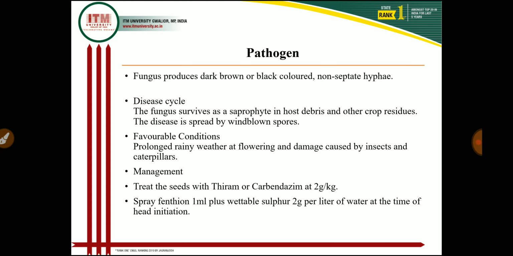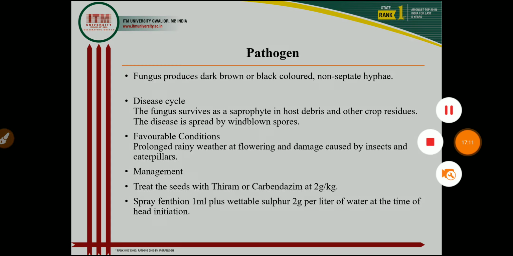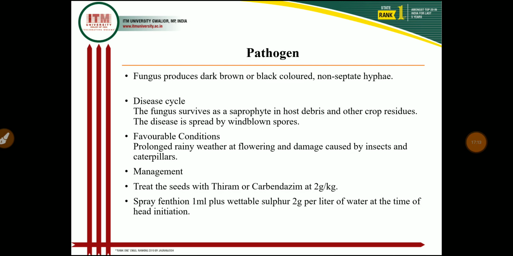Then in the management part, if we treat the seed with Thiram or carbendazim at the rate of 2 gram per kg, then we control the disease. Then we control the caterpillar that infects or feeds on the head. So by controlling these caterpillars, we control the head rot disease in the sunflower.